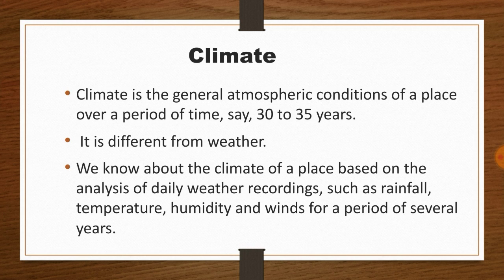Observations after observations, recordings, calculations, analysis. So everything put together, we get the climate of a particular region. So we understand that climate is a bit different from weather.